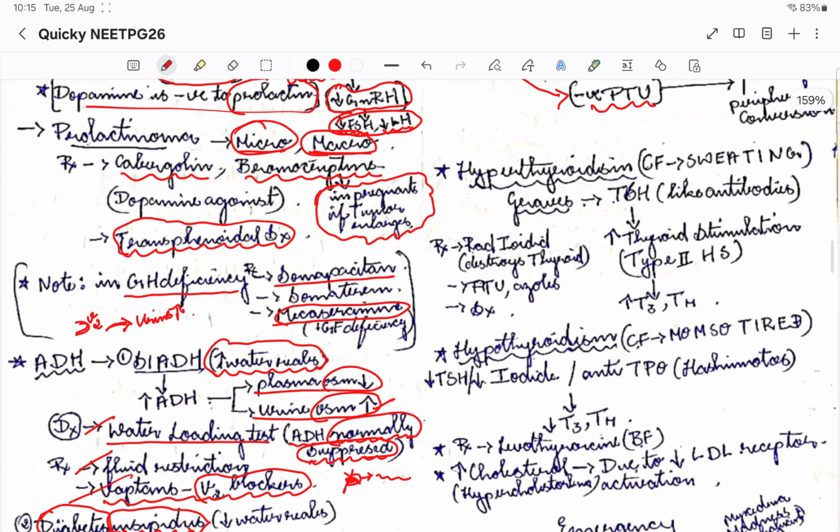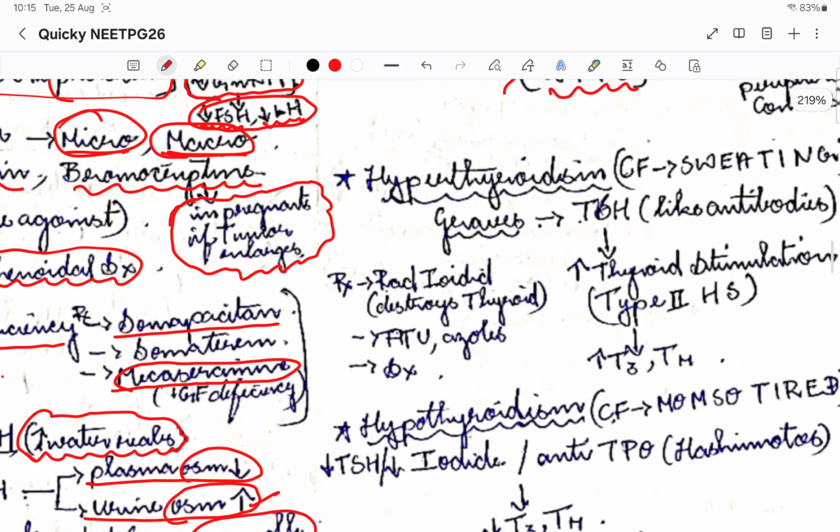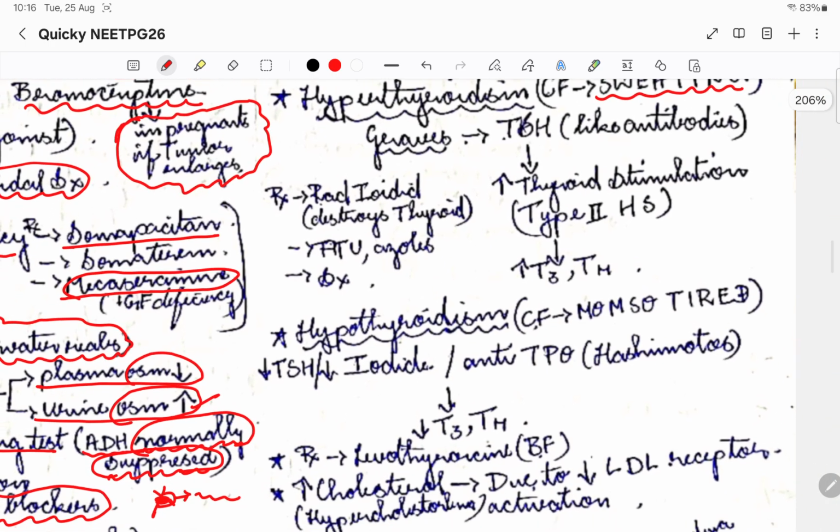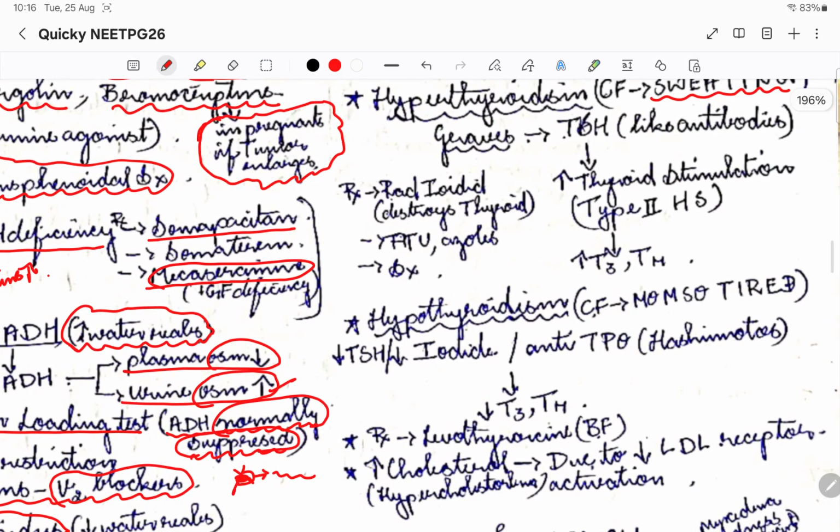Now with respect to medicine, in hyperthyroidism the main clinical feature is sweating. Please remember sweating, this is a mnemonic. Sweating is there, weight loss is there, in that way. This is the mnemonic that you should remember. The major hyperthyroidism disease that we all see is Graves, right?